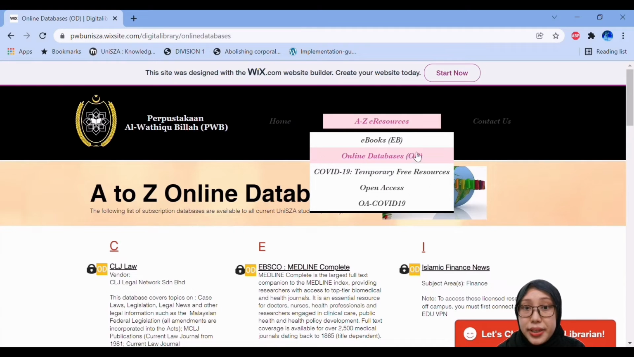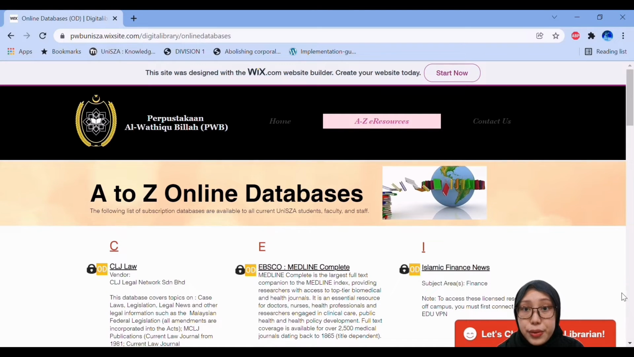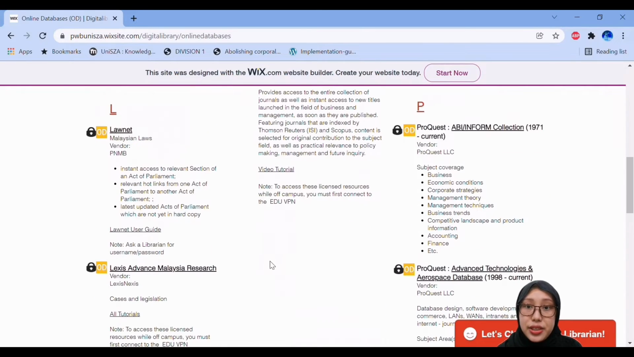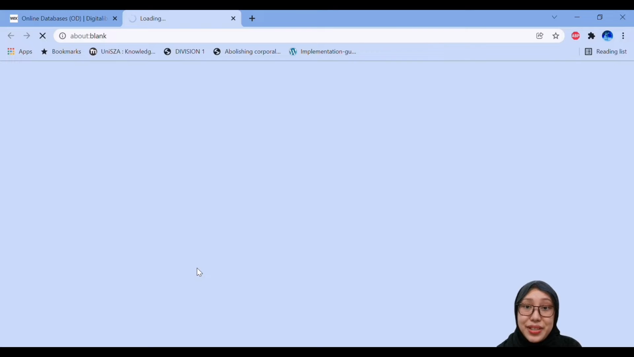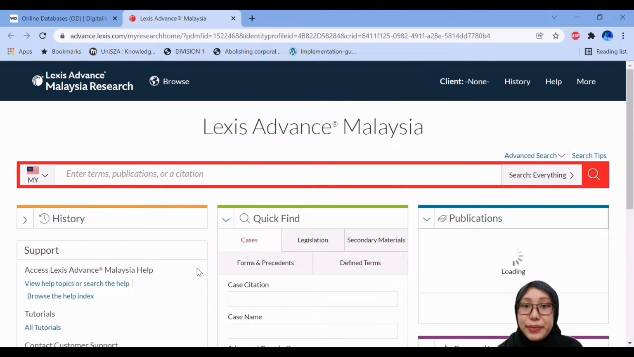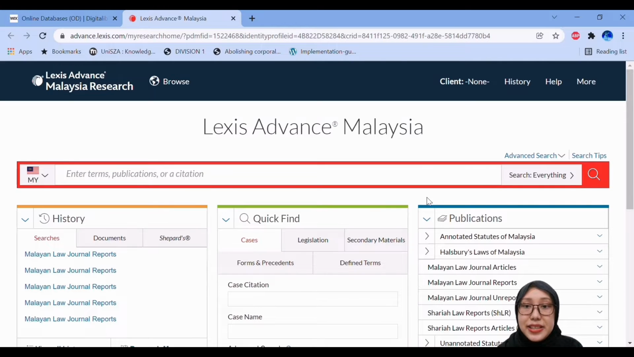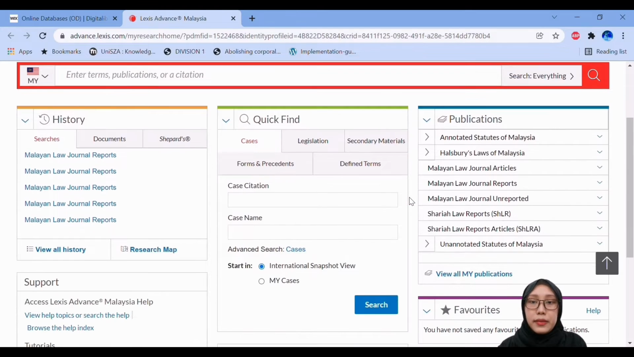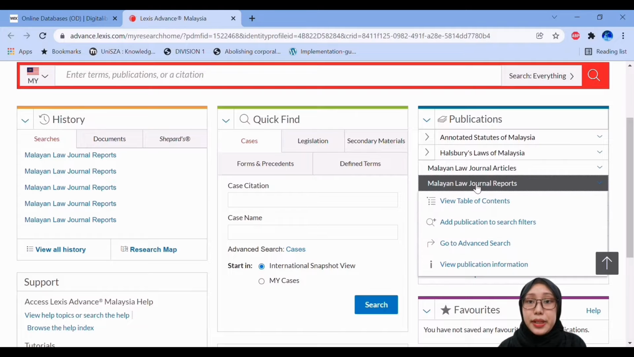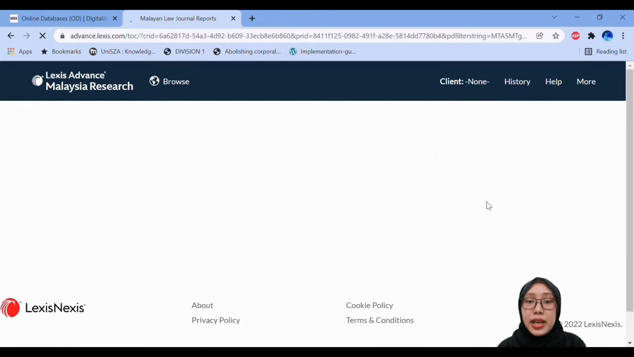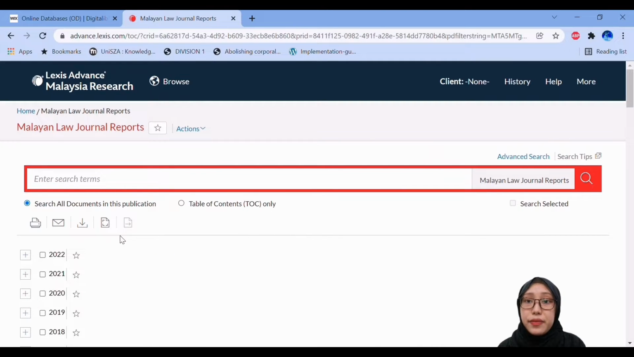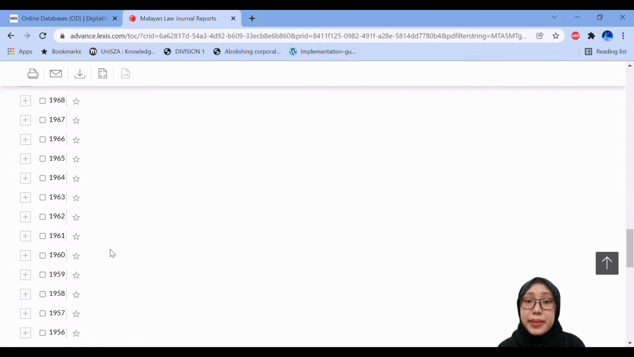Once the online databases appear, we can just scroll down following the alphabet sequence until we find LexisNexis Advanced Malaysia, and then click on it. So it will bring us to a new tab, and this is how it will look. At the right side here, click on the Malayan Law Journal Reports and then click on View Table of Content. We can see below over here other volumes by year from 1932 up until this year.